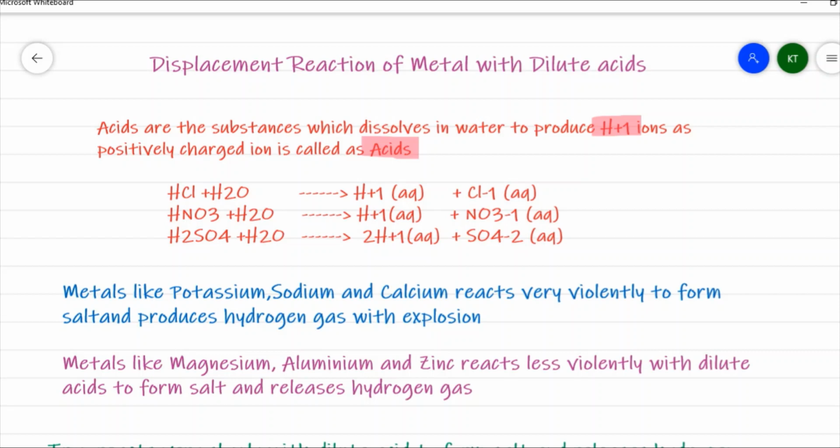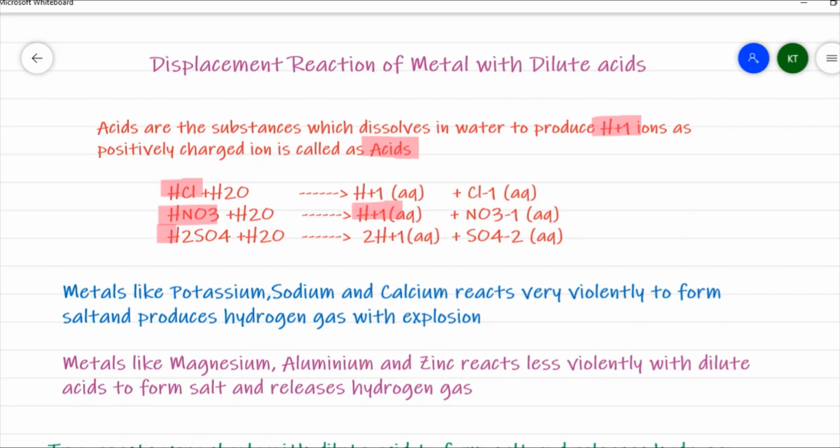So let me take hydrogen chloride gas. When I dissolve it in water, it gives me H+ aqueous and Cl- aqueous. I have HNO3, that's nitric acid. When I dissolve it in water, it gives me H+ aqueous and NO3- aqueous.